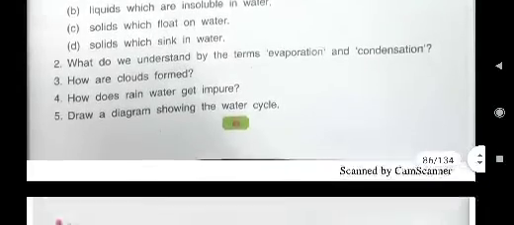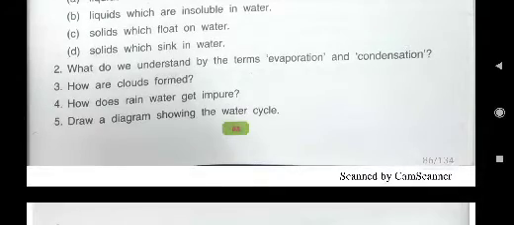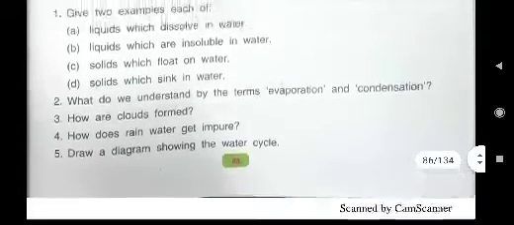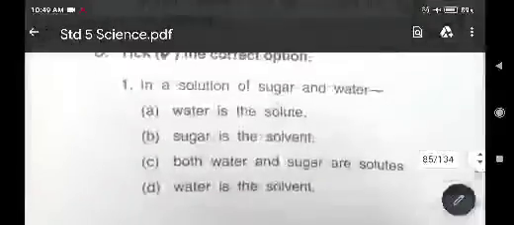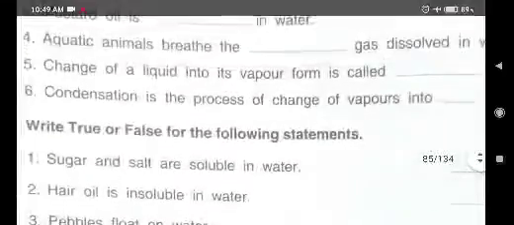Now come to second question. Here you have to write, what do we understand by the term evaporation and condensation? Already we have read about these two terms in water cycle. That only you have to read. Evaporation is also written.